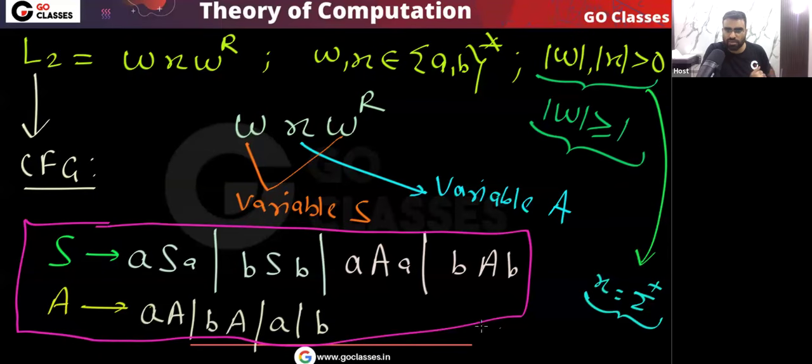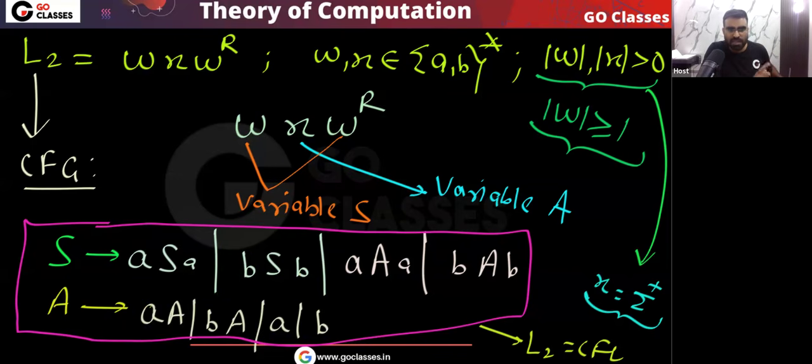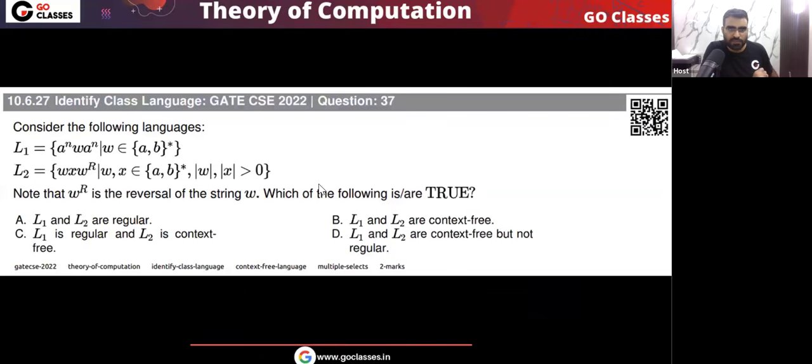Because there is a context free grammar, this language will be CFL. Is this point clear? Please tell me. Very simple, right? Yes or no? I hope you understood. Remember, this is the context free grammar I can write, because x is anything. x is basically sigma plus, because the length of x is greater than 0. You can generate sigma plus here. So because I can write a context free grammar for this language, this is a CFL.